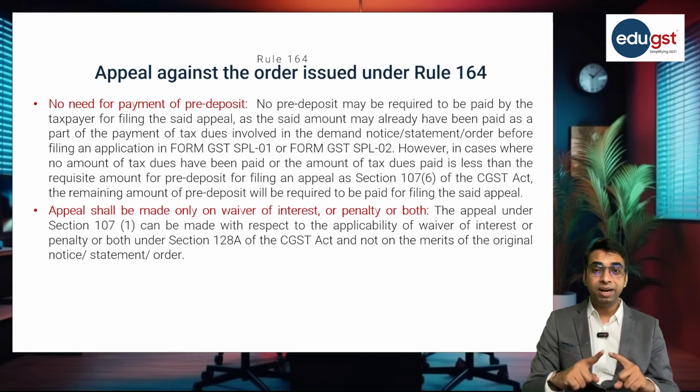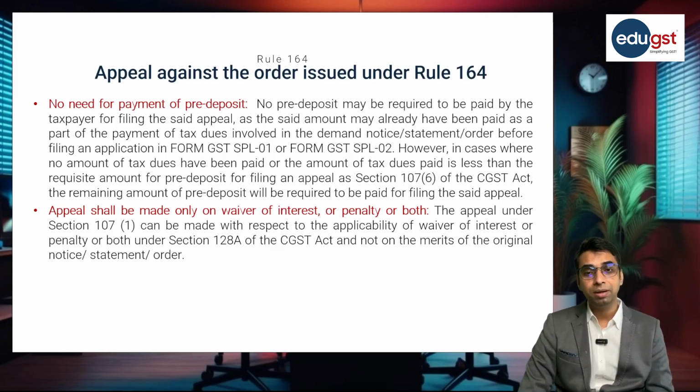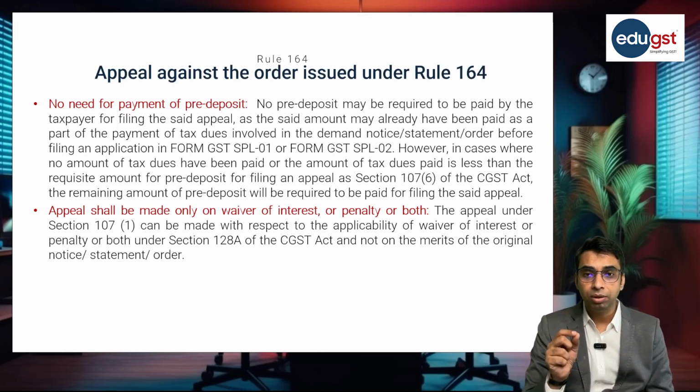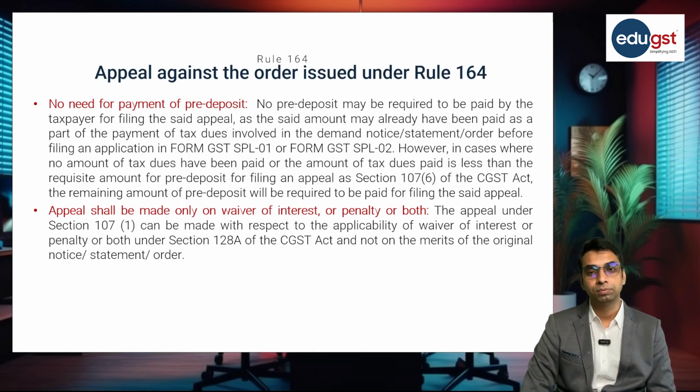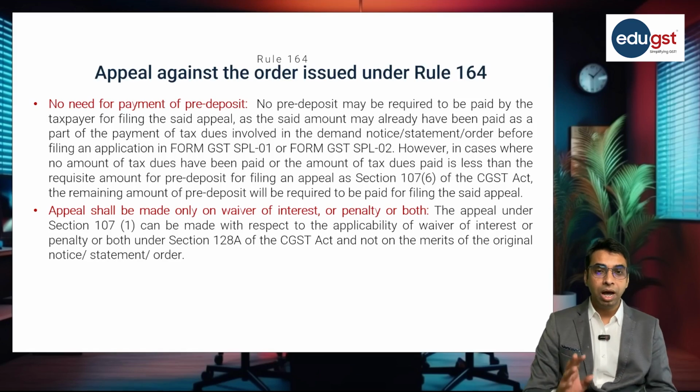Now when applicant is applying for the appeal, in that case the appeal shall be heard only on the matter of waiver of interest, penalty or both. So in that case appellant cannot plead on the merits.